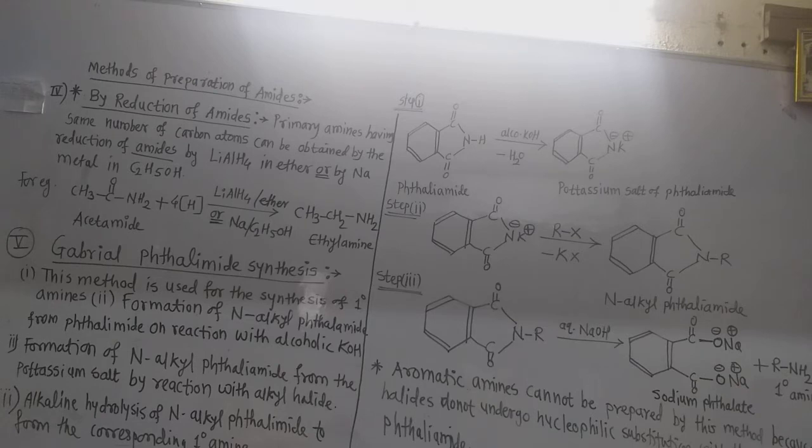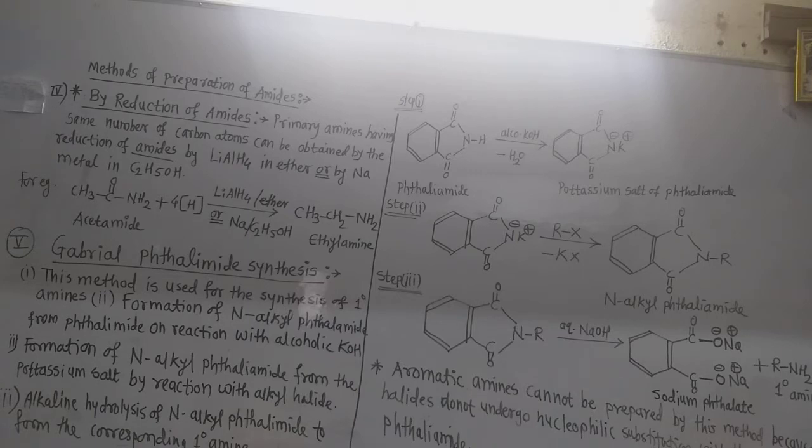This is also a powerful reducing agent. If we use lithium aluminum hydride in the presence of dry ether, there is a formation of the nascent hydrogen. 4 atoms of the nascent hydrogen are required for the reduction of amide into the primary amine.